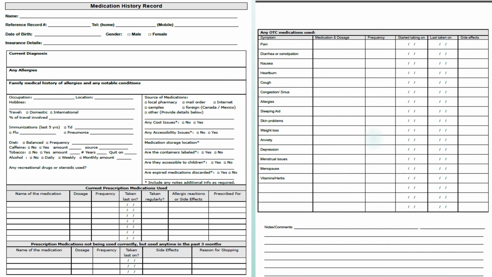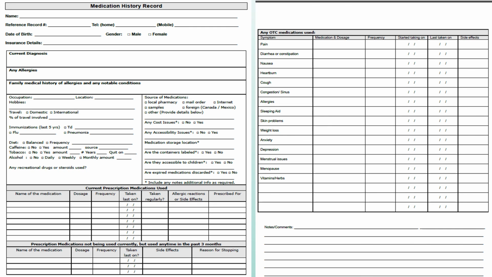Apart from that, we need to take the OTC medication history from the patient, like for which kind of OTC condition, like pain, diarrhea, nausea, heartburn, cough, congestion, sinus, allergy, sleeping aid, skin problem, weight loss, anxiety, depression, menstrual issues, menopause, vitamins, herbs. For what reason the patient has been taking the OTC medicine, the name of the medication, the frequency, start date, last taken date, and if any side effects occurred with this medication also.